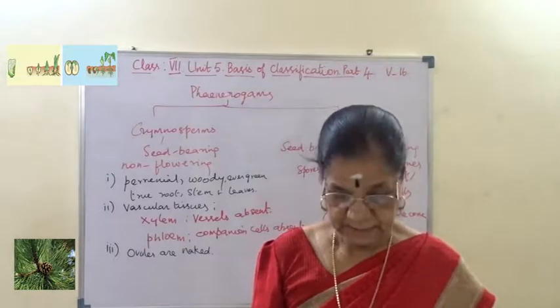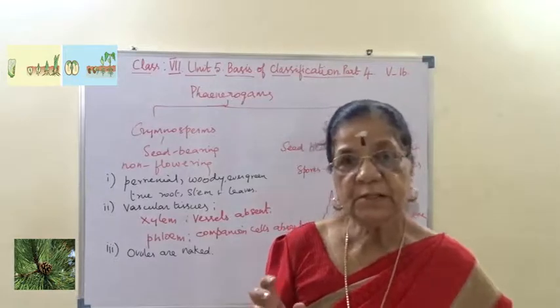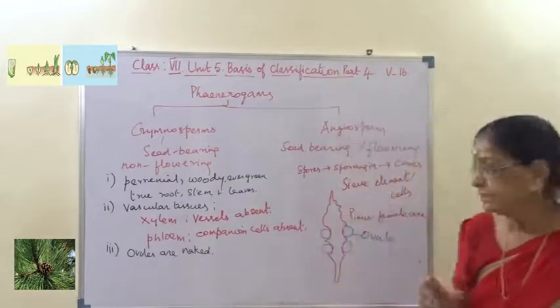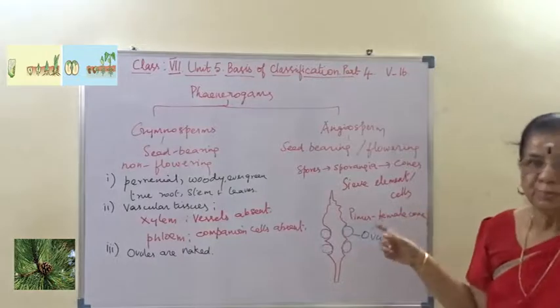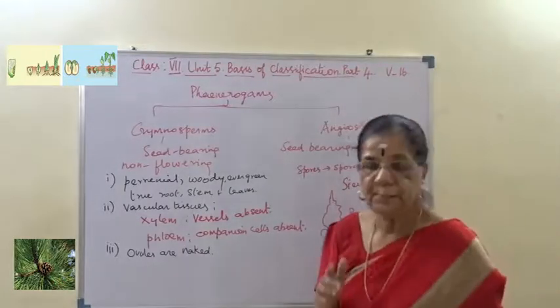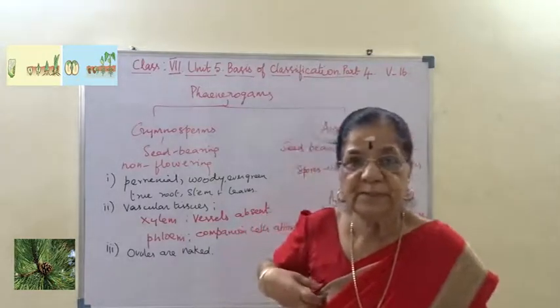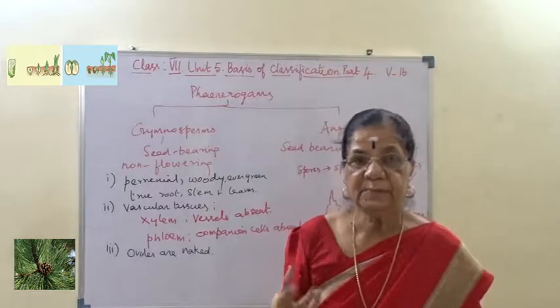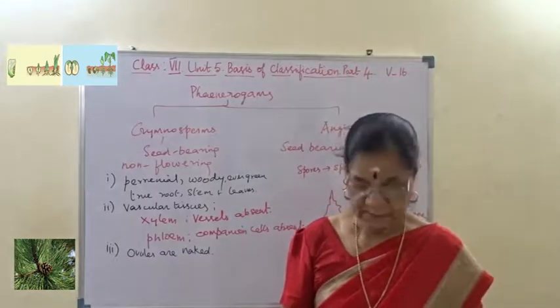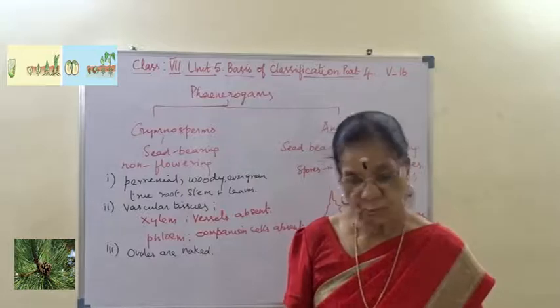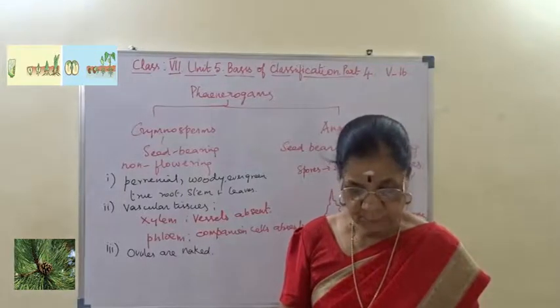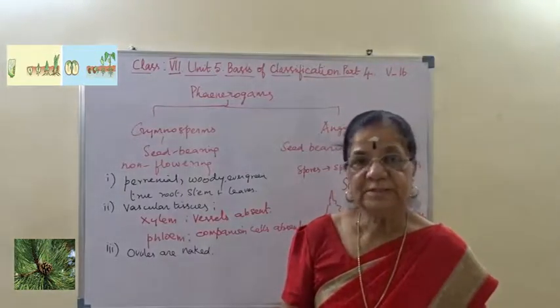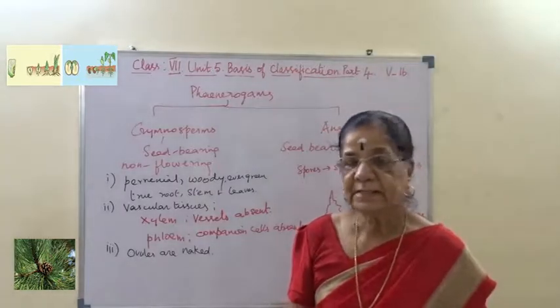Instead, they are produced on a reproductive structure called cone, with male tree separate, female tree separate. So in female cone, ovules are naked and without ovary. Hence, they do not produce fruits. So we say seeds are naked.